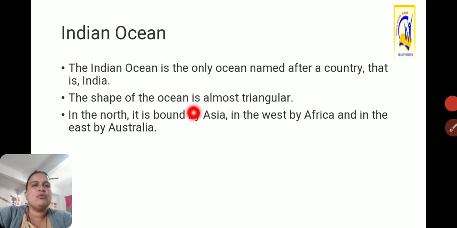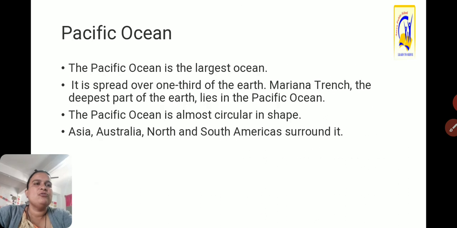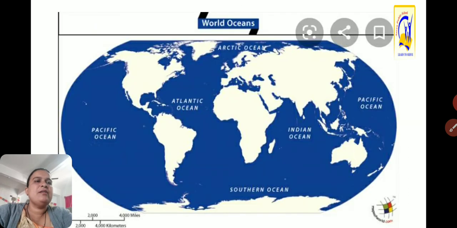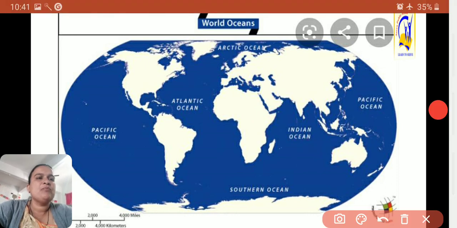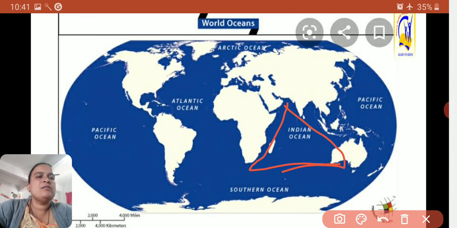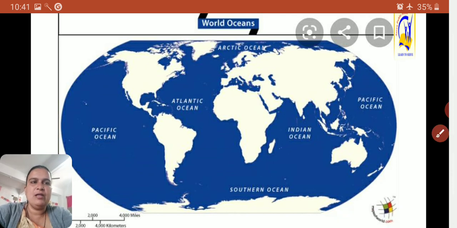In the north, it is bound by Asia, in the west by Africa, and in the east by Australia. Here we see the Asia continent, Africa and Australia. In this manner we consider the Indian Ocean to be triangular in shape.